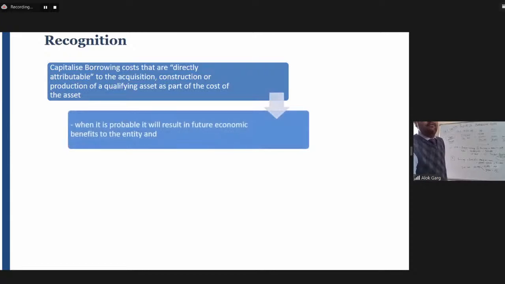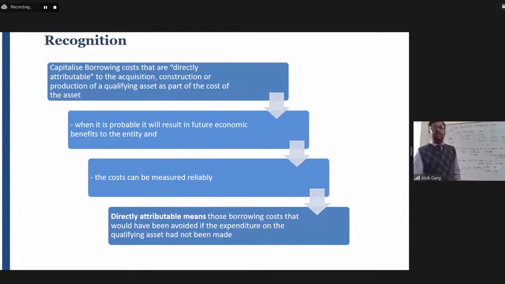Recognition. Now we have discussed that borrowing cost, which is directly attributable to the ACP, acquisition, construction, or production of a qualifying asset, forms part of the cost of that asset. And what is the recognition criteria? Two criteria: future economic benefit should be probable and cost can be measured reliably. Okay. And directly attributable means the borrowing cost that would have been avoided if the expenditure on the qualifying asset had not been made.